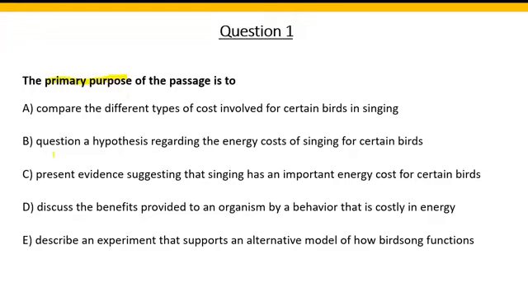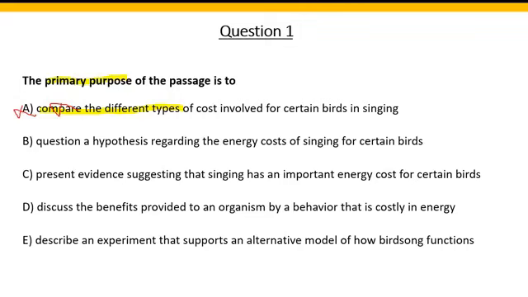Let's look at option A, compare the different types of cost involved. So is the author comparing different types of costs? Think about it. The author is basically just mentioning the different types of costs and then finding out whether those costs were applicable and how they were applicable in the case of different kinds of birds, right? He was not really comparing those costs, which cost is more and which cost is less, right? No comparison here, and therefore you can tick off option A.